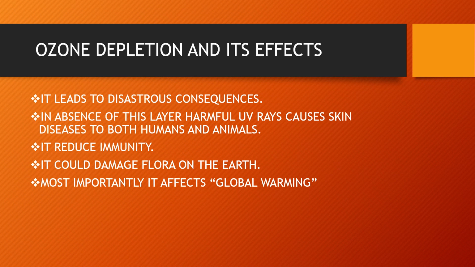In the absence of the ozone layer, the excessive UV rays of the sun would reach the earth, and it would create different diseases in human beings, destroy the crops and reduce immunity. This would also burn human skin, increase the incidence of skin cancer, and destroy many aquatic and microscopic forms of animals. In addition, it would damage flora on our earth.